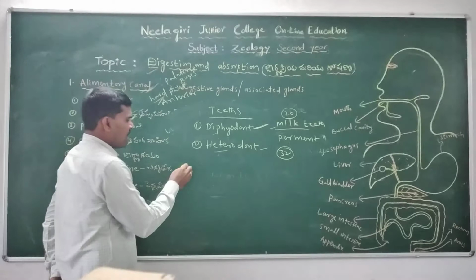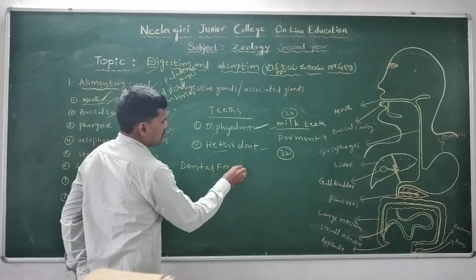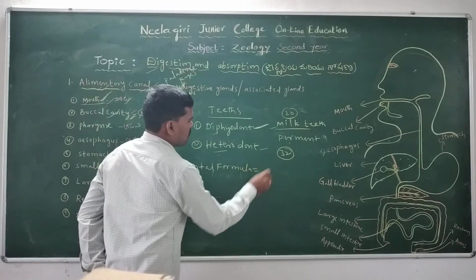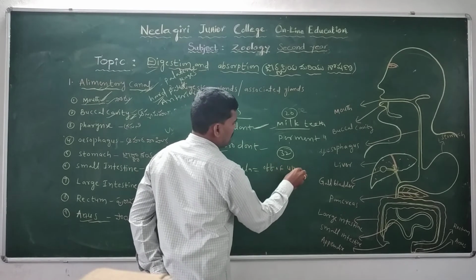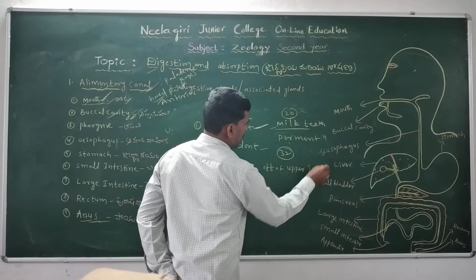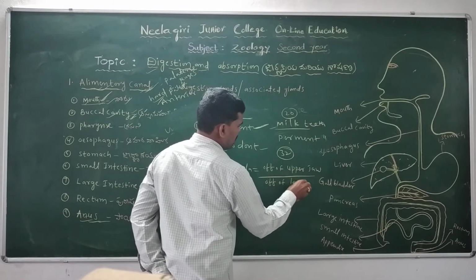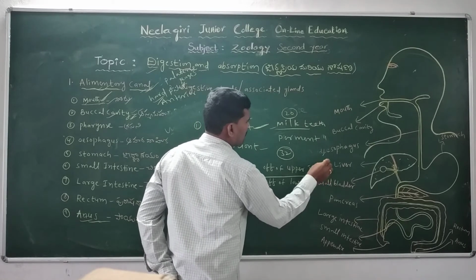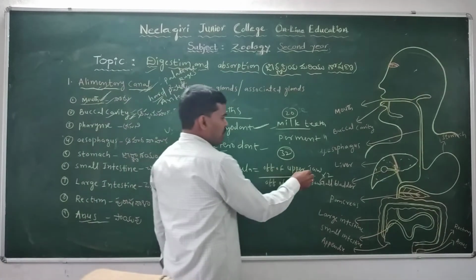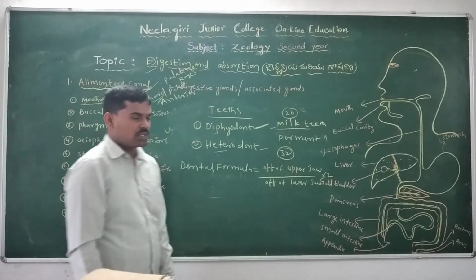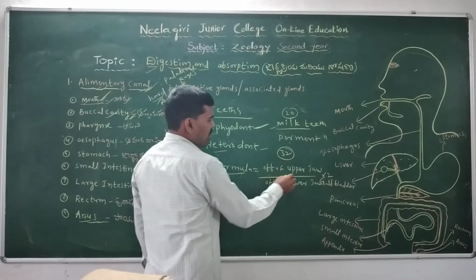So the dental formula is equal to half of the upper jaw over half of the lower jaw, multiplied by 2. This is the dental formula.